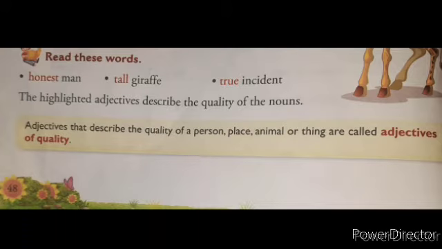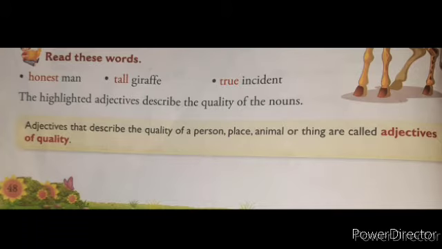Adjectives that describe the quality of a person, place, animal or thing are called adjectives of quality. For example, you can see examples are given here. Honest man. Next, tall giraffe and true incident. The highlighted adjectives in these examples describe the quality of the noun.